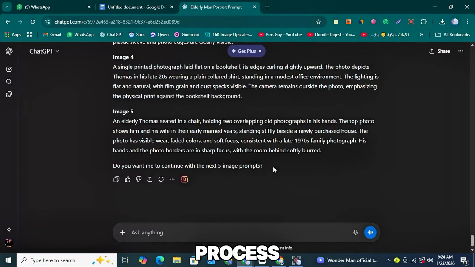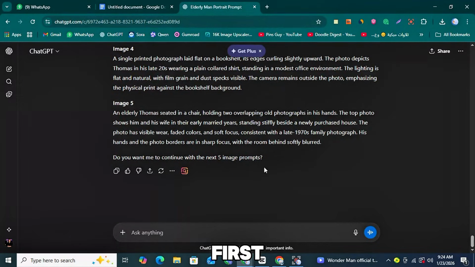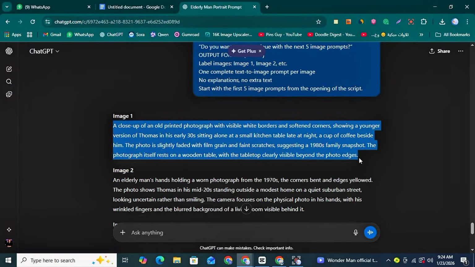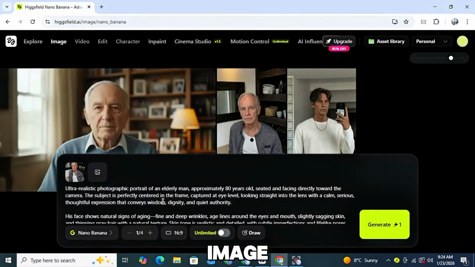By repeating this process, you can create prompts for your entire script. Now copy the first prompt and get ready to generate its image. For this, we will use Higgsfield. Now return to Higgsfield and go to the Image section.